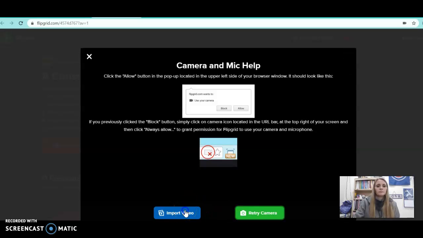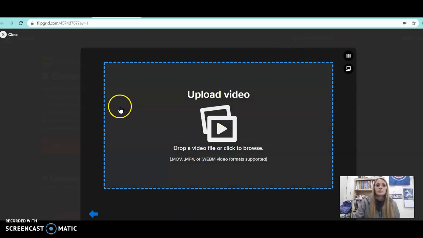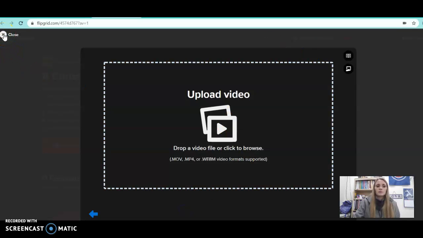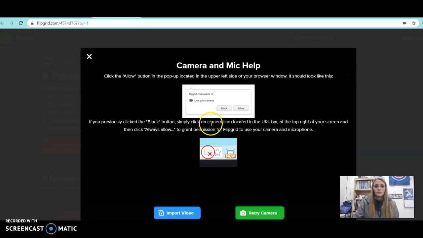If you previously checked the block button, maybe I want to retry the camera, and if it's not working, or if I want to import a video, you can potentially do that, but I don't necessarily suggest importing a video. Click the allow button. Your camera looks like this, and it does not have the little X over it, it should allow you to make your video.